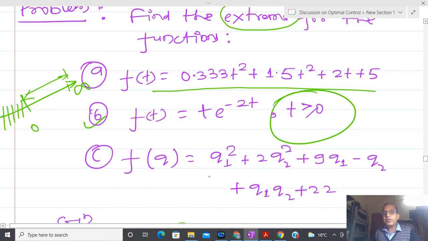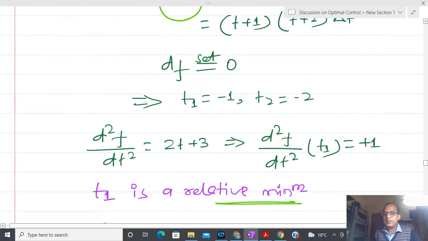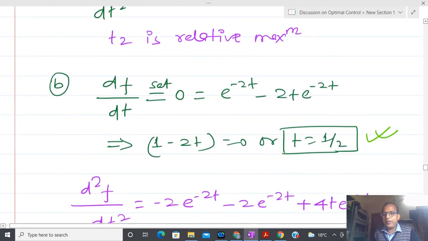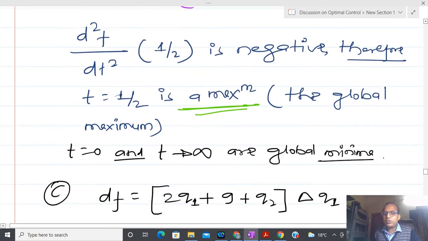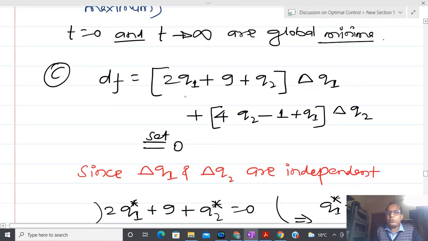So again, whenever you are going to calculate the differential, whatever concept I discussed in the first example, I told you why the coefficients of delta q1 and delta q2 we keep equal to 0 in order to calculate the stationary point.